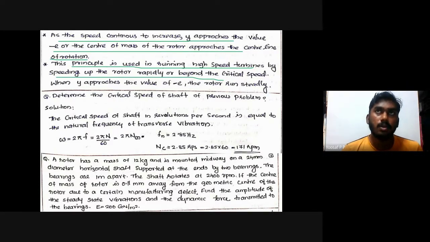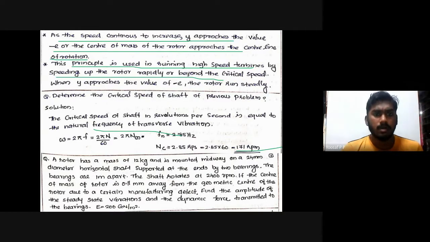Now let us see some problems. Determine the critical speed of a shaft in the previous problem. The solution: the critical speed of the shaft in revolutions per second is equal to the natural frequency of transverse vibration. So you can write omega is equal to 2 pi f, or 2 pi n by 60. Here the frequency is 2.85 hertz. You can substitute this value in hertz and you will get the RPM, that is 61.171 RPM.